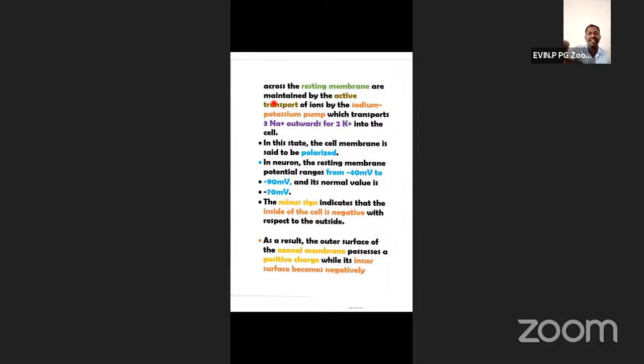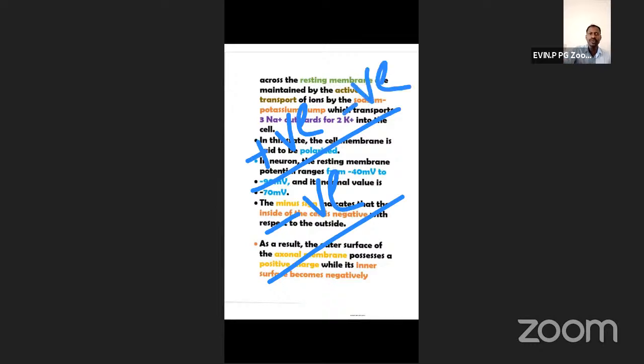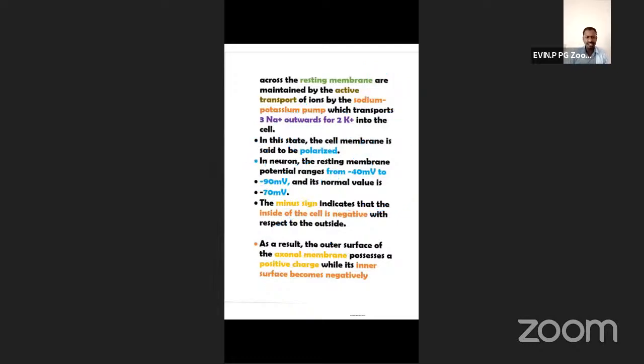So now once again the membrane potential comes as what? Electropositive. Here electronegative. So if you apply a stimulus, what will happen? Once again this will come to electronegative, and this will come as electropositive. So this is about what? Polarized and depolarized.